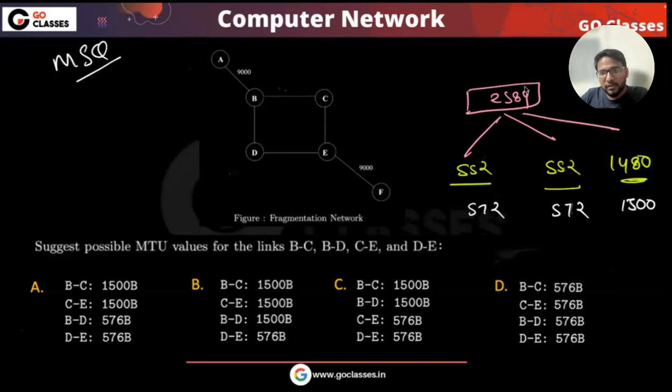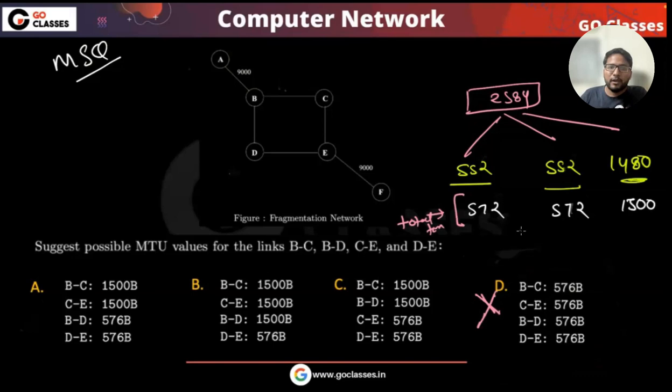So here you are sending 2584, right? These are the total bytes you are sending. As a total length, you are receiving 3 packets with 572, 572, and 1500 bytes. If you do not include the header, then you are receiving something like this, which is fine. But I'm also writing the total length. If you are receiving a packet with 1500 as total length, is it possible that D is the answer, that everything is 576? No, right? If everything is 576, then obviously you cannot receive this 1500.